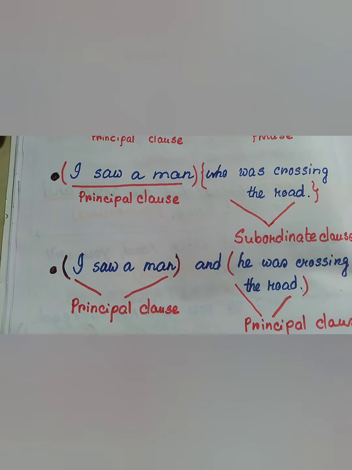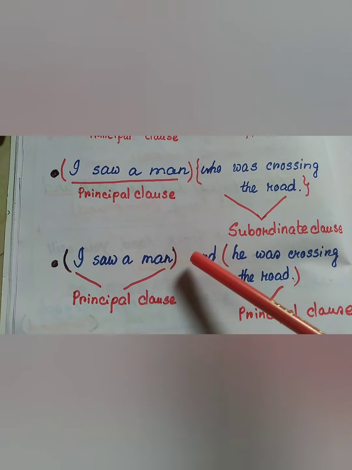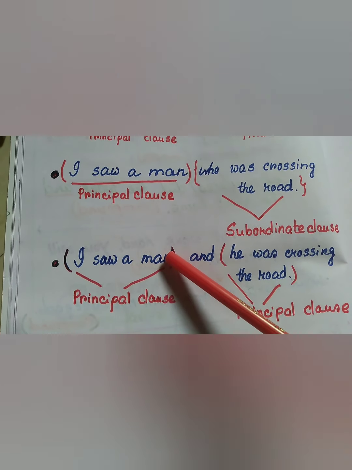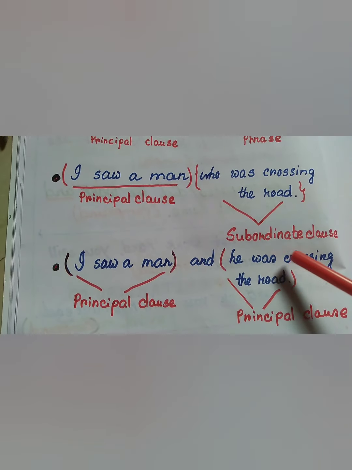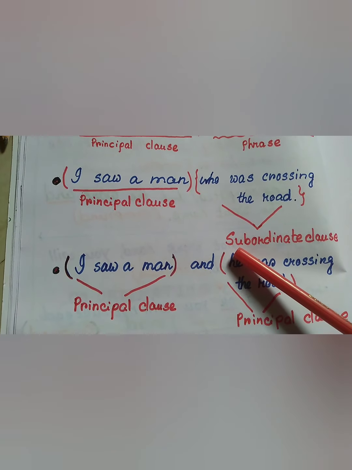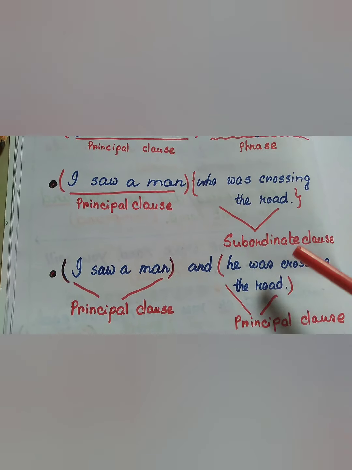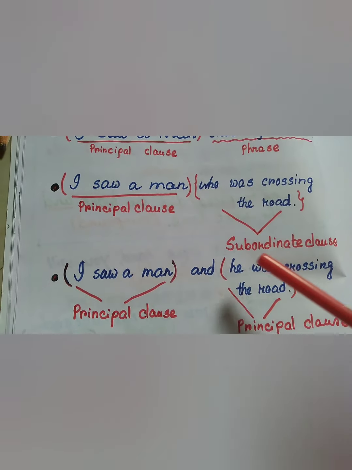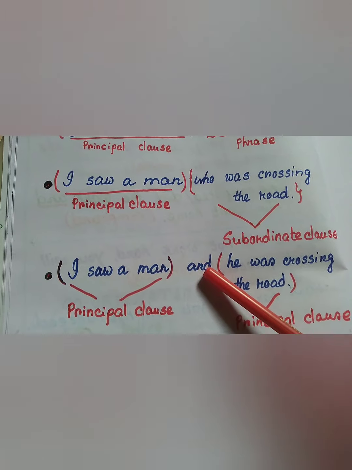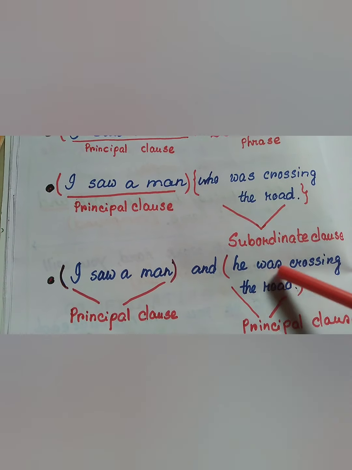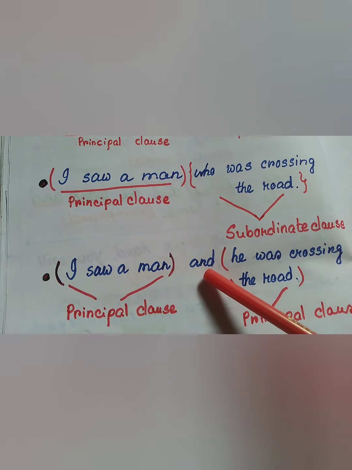And now the third type of sentence. I saw a man and he was crossing the road. Here there are two clauses. I can say I saw a man, then put a full stop here. This is a principal clause. And he was crossing the road, I can easily put a capital H here and then a full stop. This part of the sentence is also complete in itself. But they are placed mutually. So this is one principal clause and this is another principal clause, but they are known as coordinate clauses, and together they constitute a compound sentence.